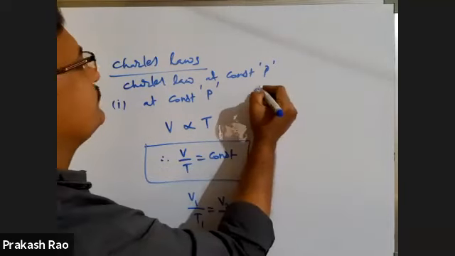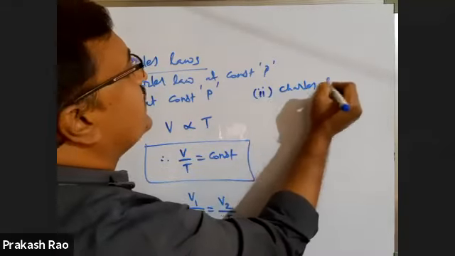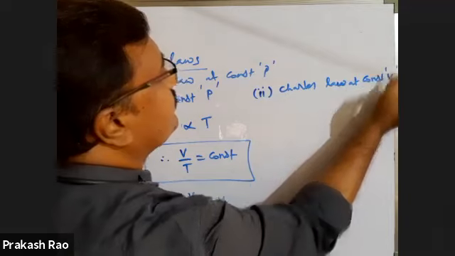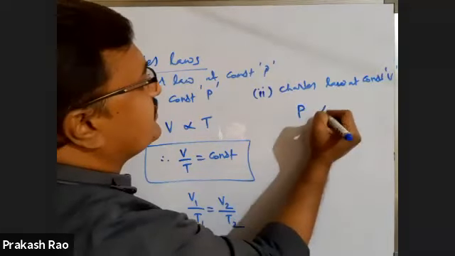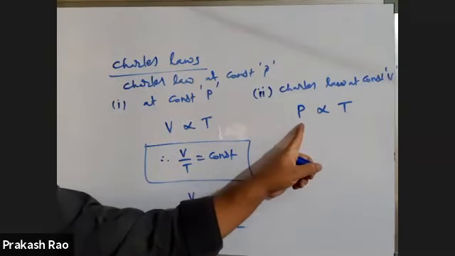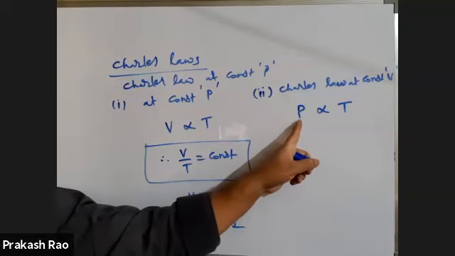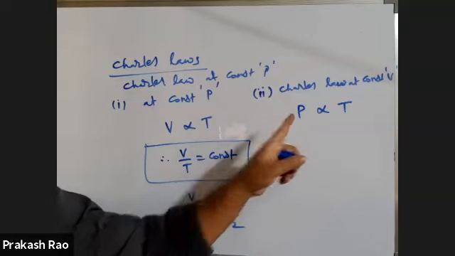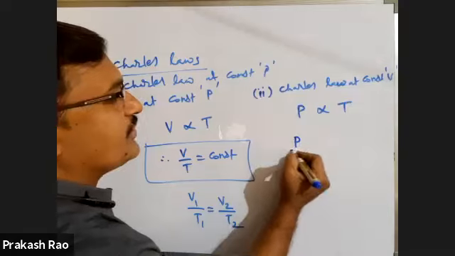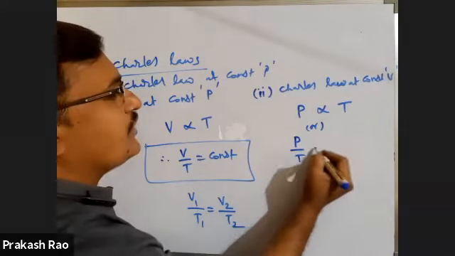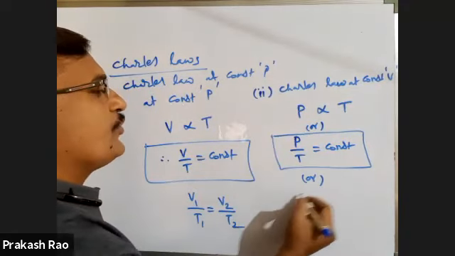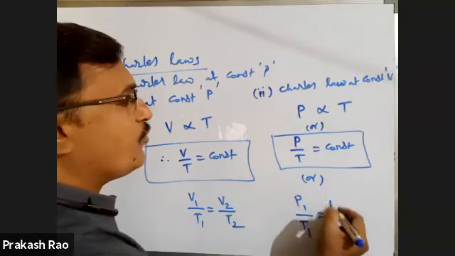Charles' second law, or Charles' law at constant volume. At constant volume, pressure of the given mass of gas is directly proportional to absolute temperature. This is also called Gay-Lussac law. You know that. Charles' second law is also called Gay-Lussac law. P by T is equal to constant, or P1 by T1 is equal to P2 by T2.